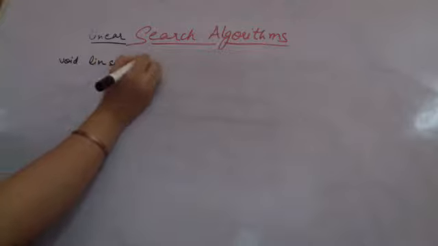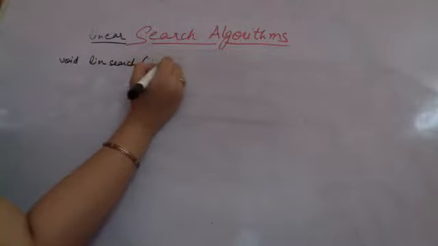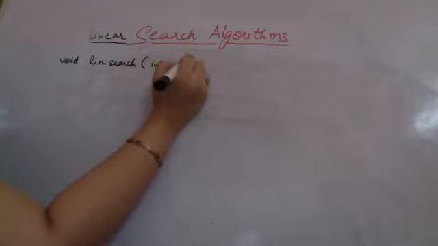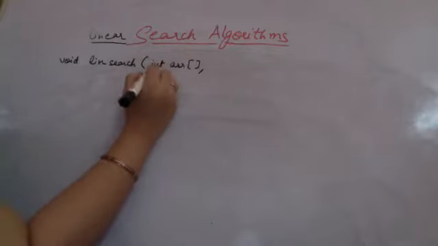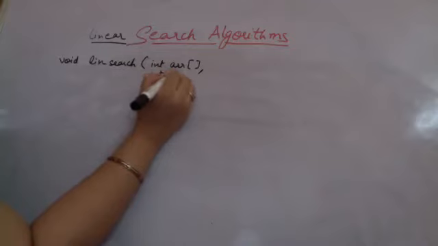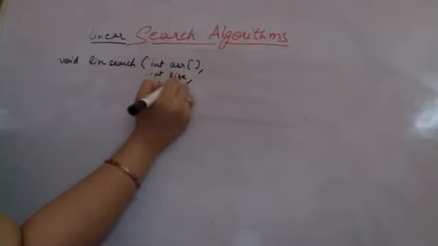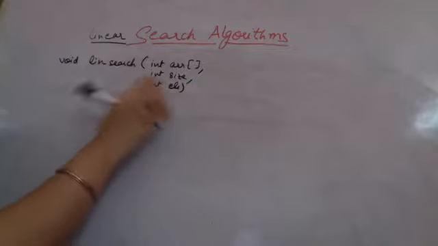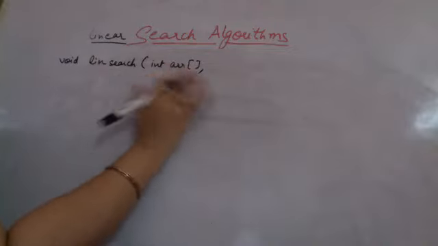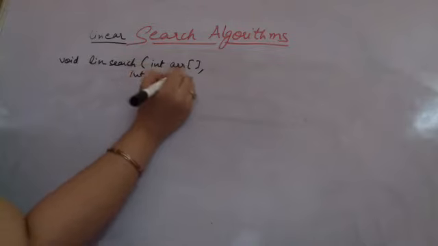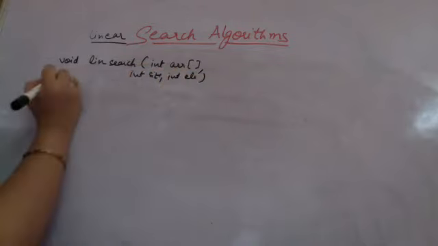In this function, I am going to receive an integer array, assuming it's an integer array, though it can be any kind of array. There is a size of the array that I am going to receive. And there is an element which is to be searched. So there are three things that I am receiving here: integer array, integer size, and integer element.